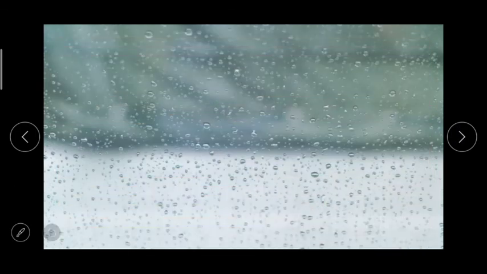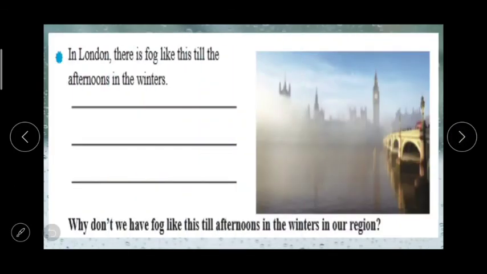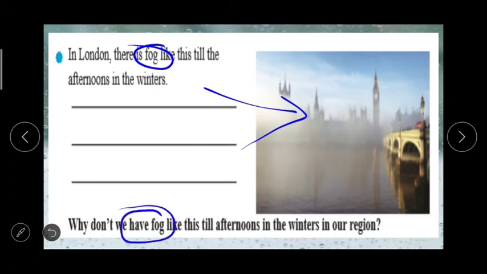Next picture: in London there is fog like this till the afternoons in the winters. You add your own sentence, and the question: why don't we have fog like this till afternoons in the winters in our region?